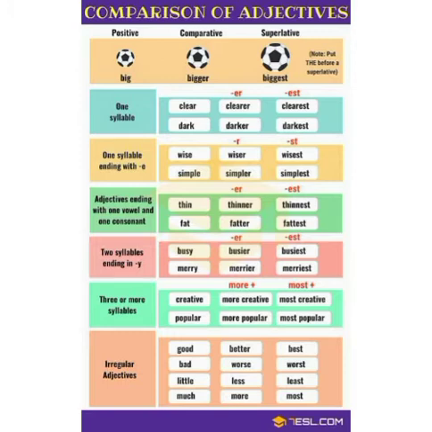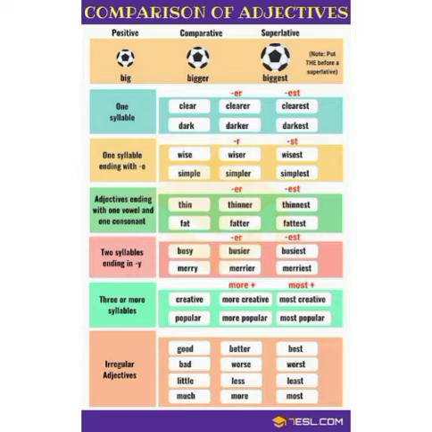Next is three or more syllables. A word made of three or more syllables, like creative: here we cannot say creativier or creativiest, as that is not a word. For these types of words we use more creative, the most creative, and popular, more popular, the most popular.